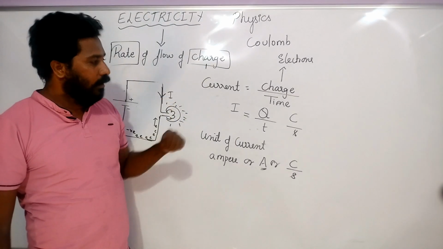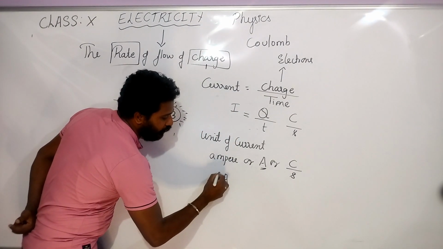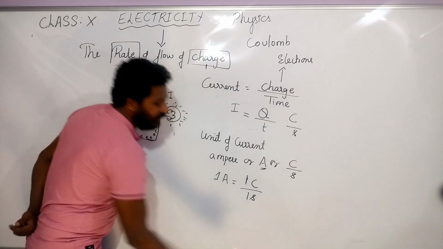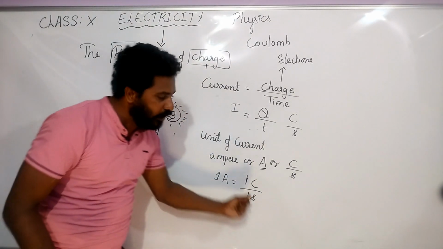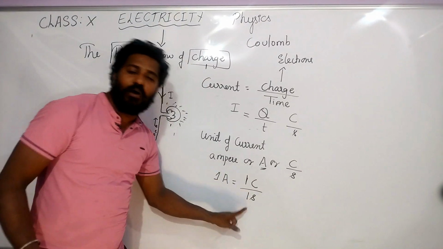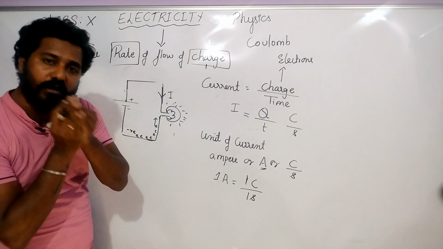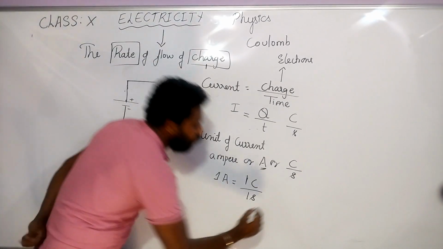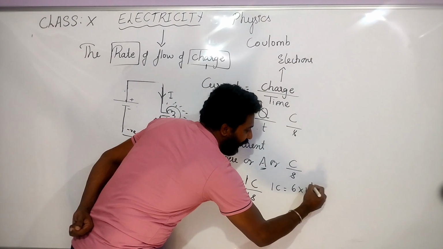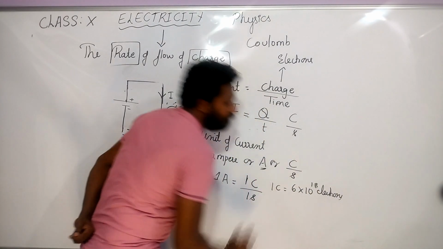Did you understand? Okay, 1 ampere. When do we define 1 ampere? When 1 coulomb of charge flows across a conductor for 1 second, it is called 1 ampere. 1 ampere is equal to 1 coulomb per 1 second. So if 1 ampere of current is flowing, how many electrons have to go? 1 coulomb of charge means nearly 6 into 10 to the power of 18 electrons have to flow in 1 second.